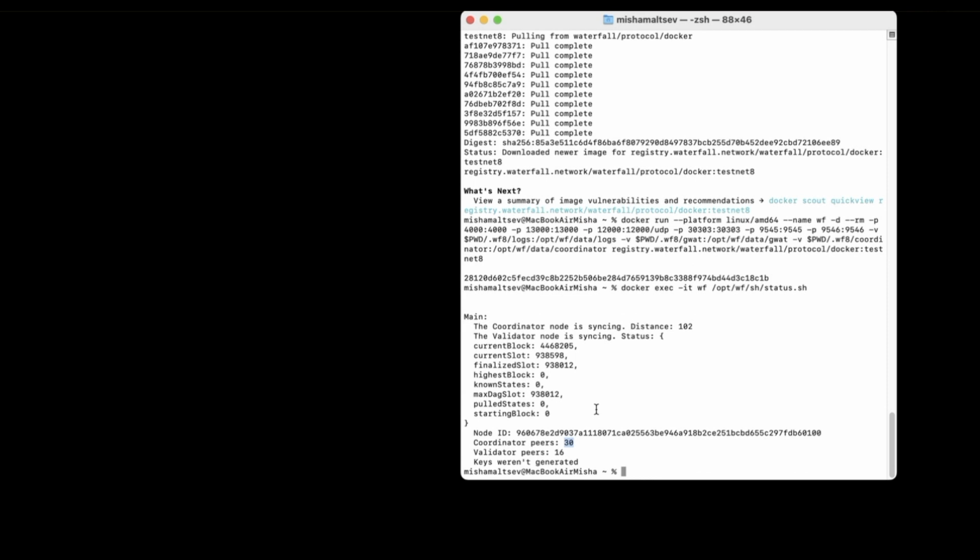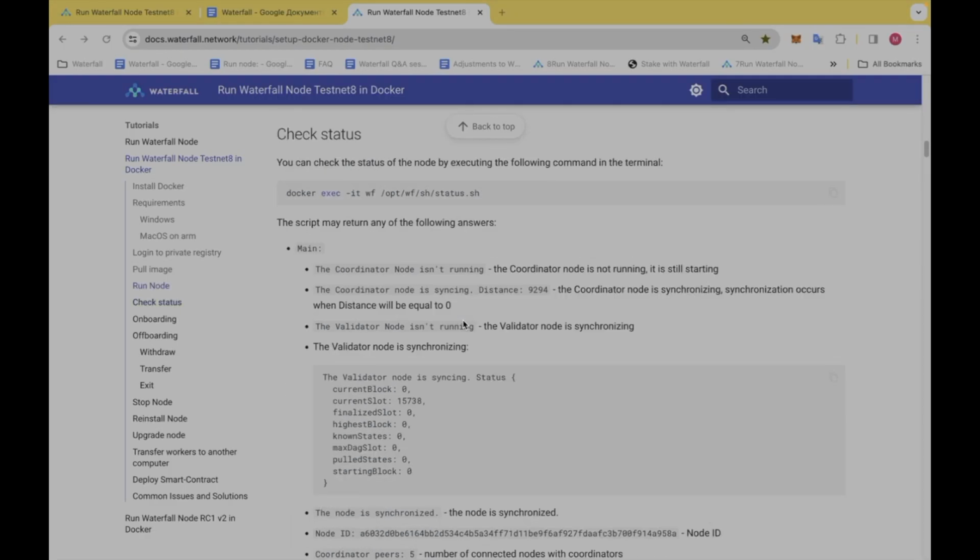Periodically, we can check the status of our node and the peers' availability. As I said before, the finalized slot is catching up to the current slot. The distance is decreasing, so everything is going well. Let's wait. The time has passed.